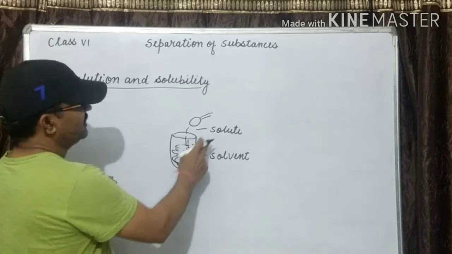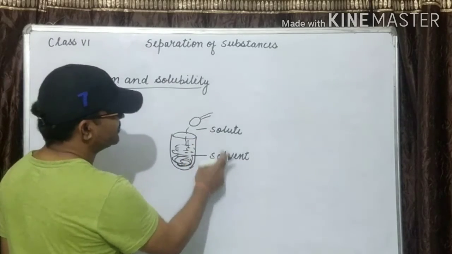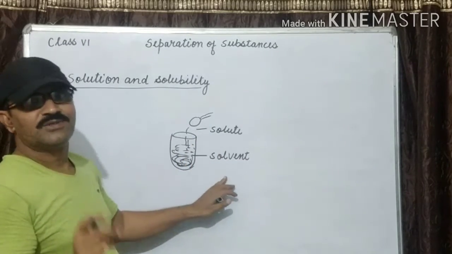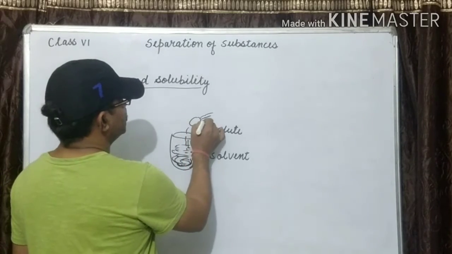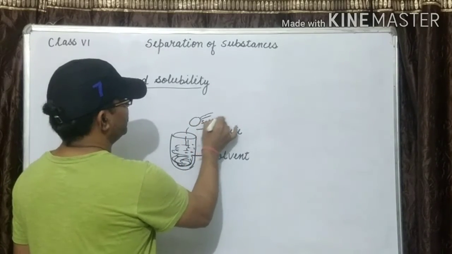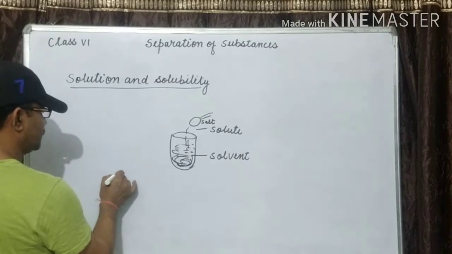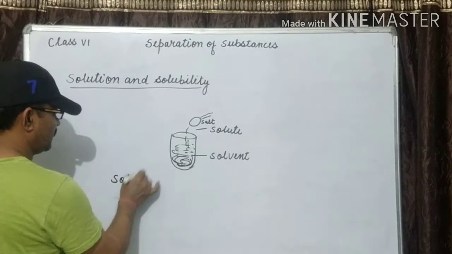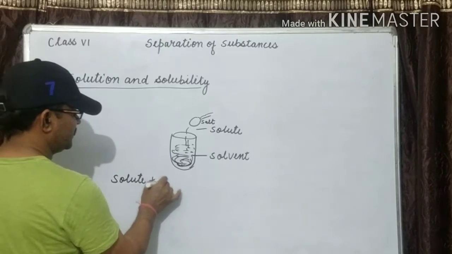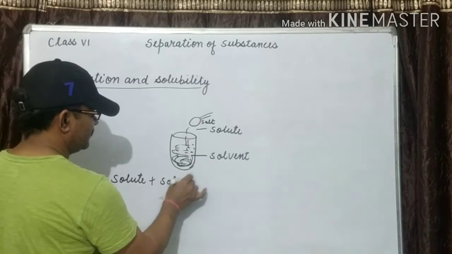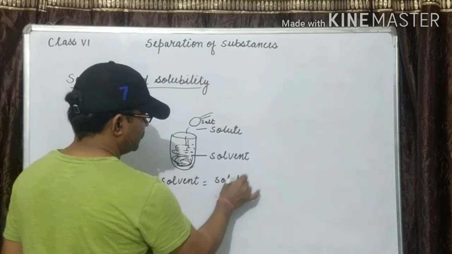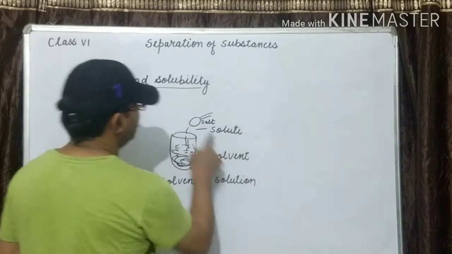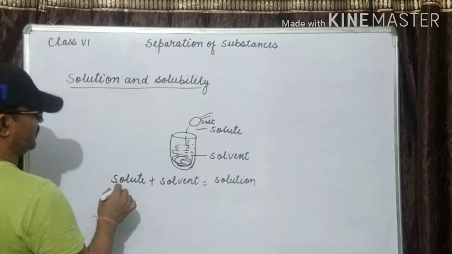The mixture of solute and solvent is called the solution. So what do we add? Salt. So now you see, solute plus solvent is equal to solution. What have we taken? What is the solute?